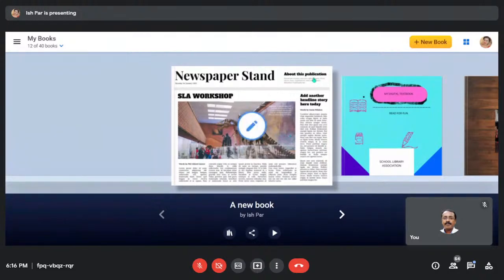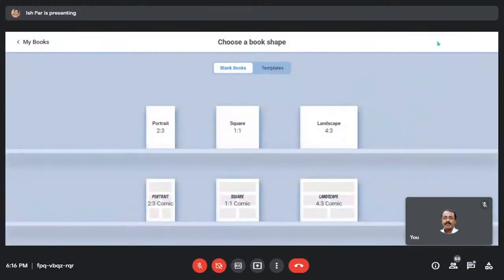Now the main part: all these ready-made templates, we all know how to work with them. In case you have any issues, because this would be time consuming, once we understand how a book is created, you can easily work on this. So I'll be creating a new book. These are the blank templates, and I love to play with these because there is lots of space around. You can add lots of things into it. No confinement, no locking of anything.